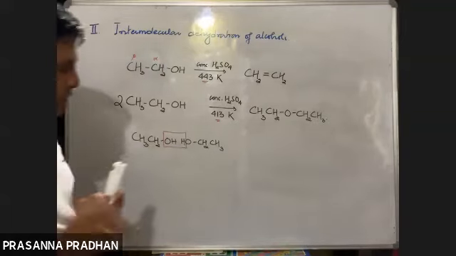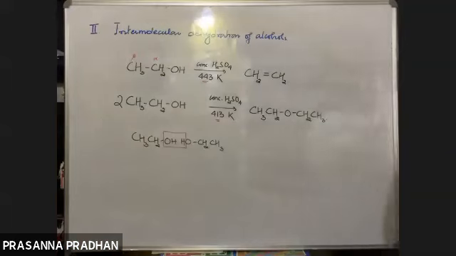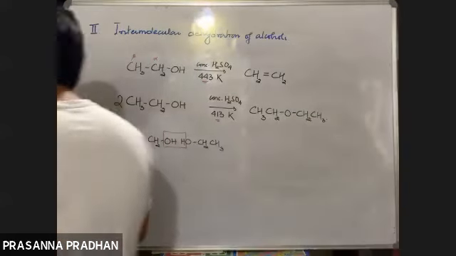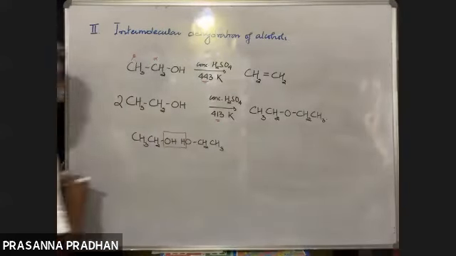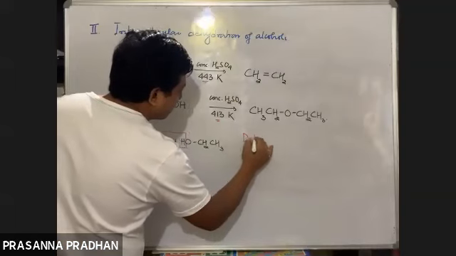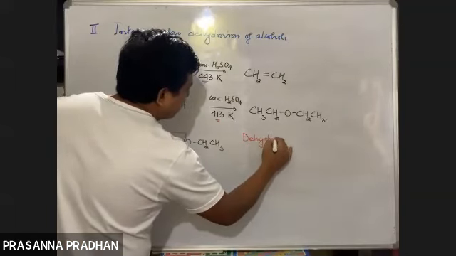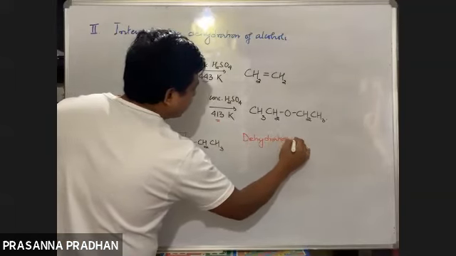Someone should be knowing this, I expect. What is the order of reactivity towards dehydration of alcohols?